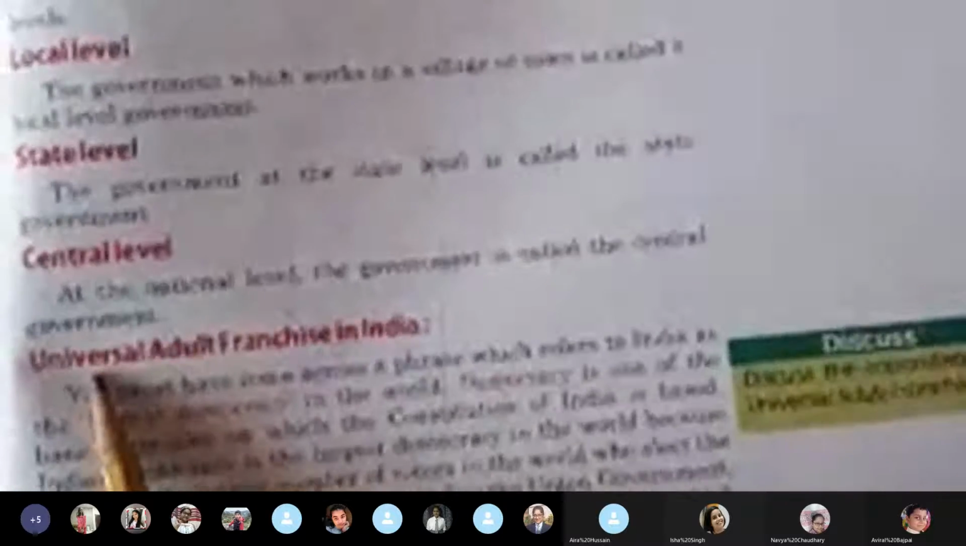Now we come on to the new heading, Universal Adult Franchise in India. Before we go on, let us know the term. Universal means this is applicable to one and all. You must have seen when you go to see a movie, if it is written there, it means universal. All can see it. Adult means anyone who is 18 years of age. Franchise means voting. So anyone at the age of an adult can cast a vote in India.